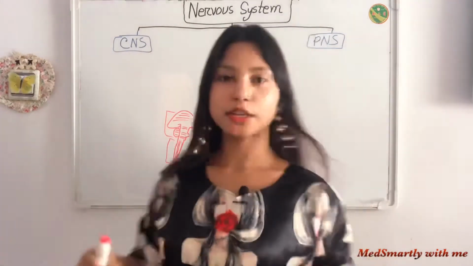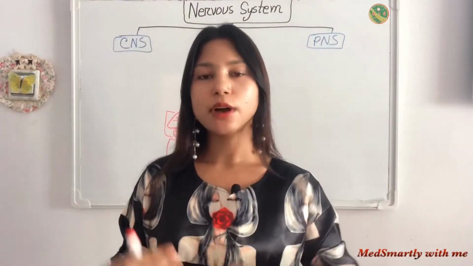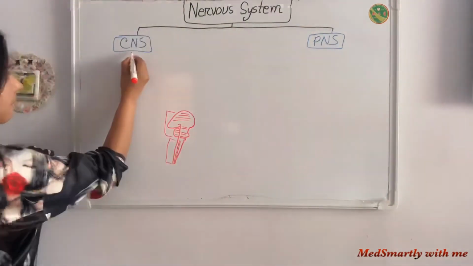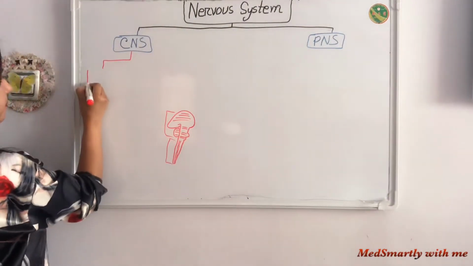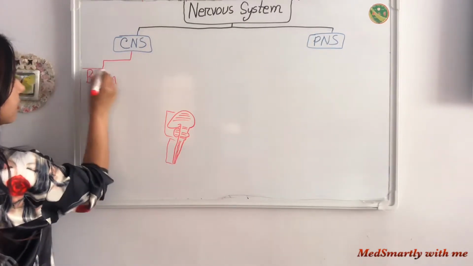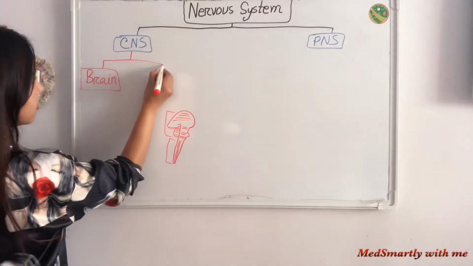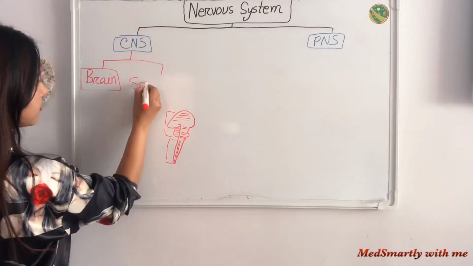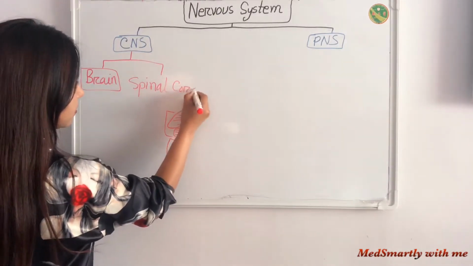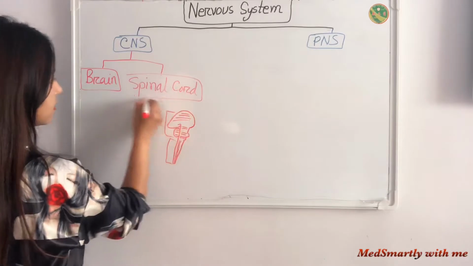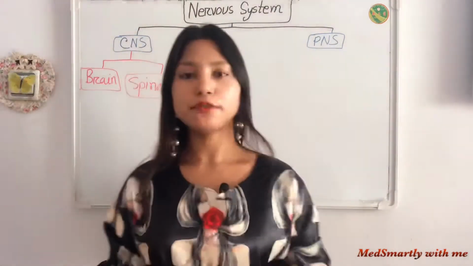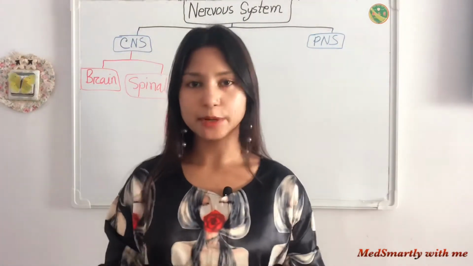So these structures are present centrally in our body. So our central nervous system consists of the brain and spinal cord.